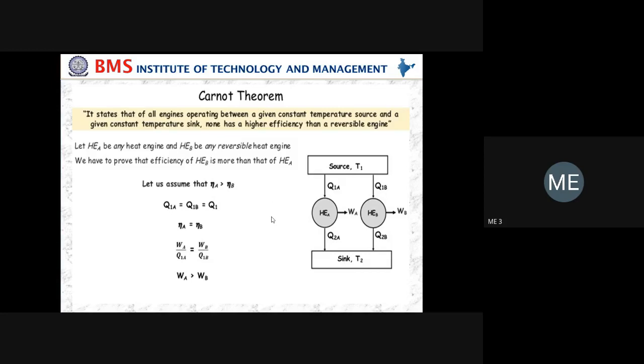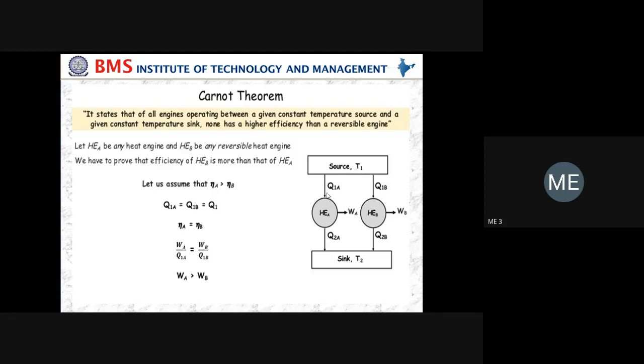Now starting, I am assuming that eta A is greater than eta B. Just think that I am doing the assumption, meaning the efficiency of engine A is greater than the efficiency of engine B. Just I am assuming.